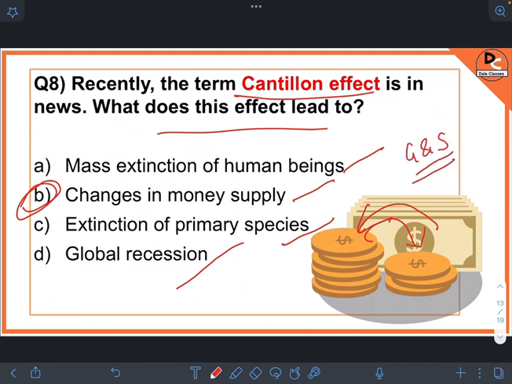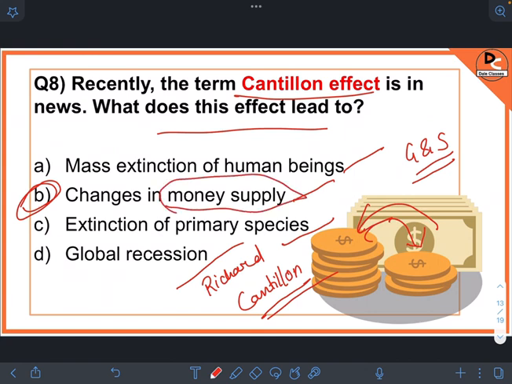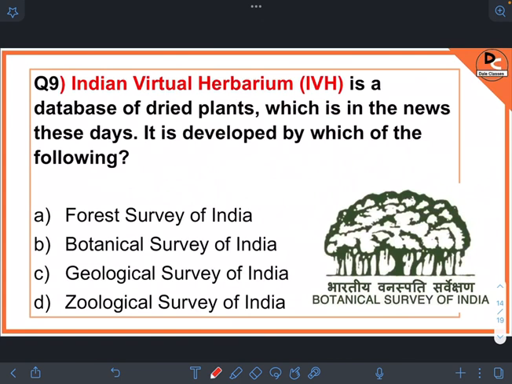It is named after an 18th century French economist. The name is Richard Cantillon. Okay. Done. Cantillon effect is related to changes in money supply. Just remember this. View this image.